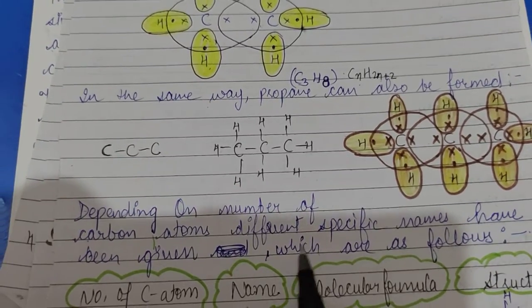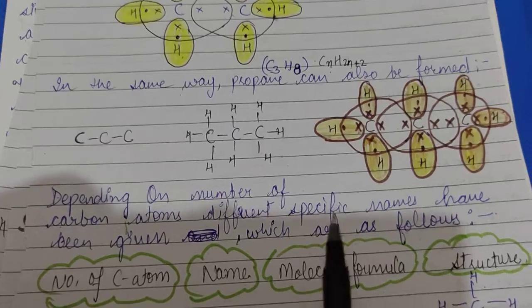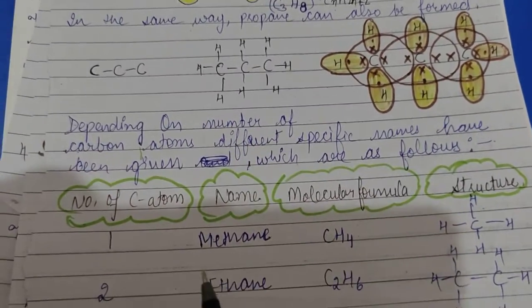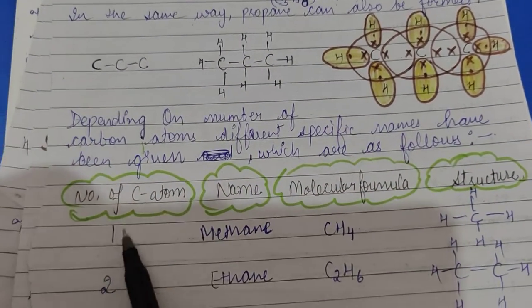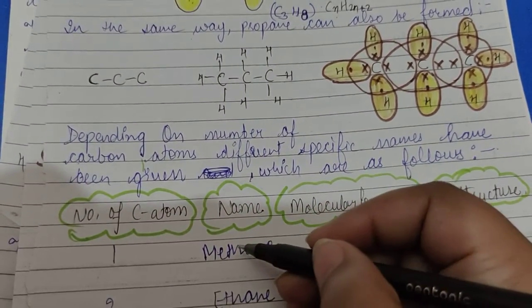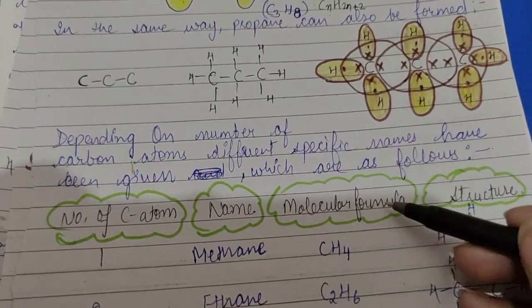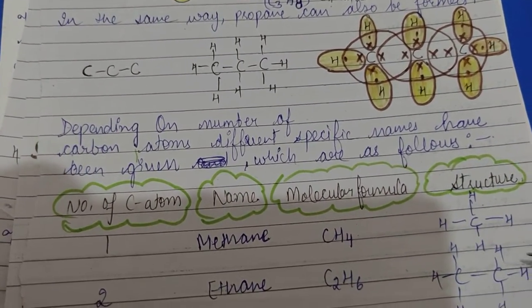Depending on the number of carbon atoms, different specific names have been given, which are as follows. This is the number of carbon atoms, these are the names assigned, these are the word roots, these are the molecular formulas, and these are the structures.